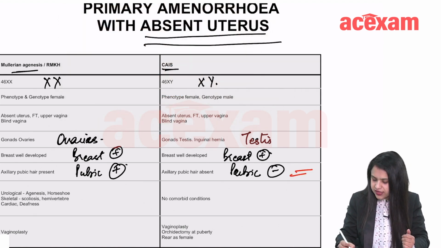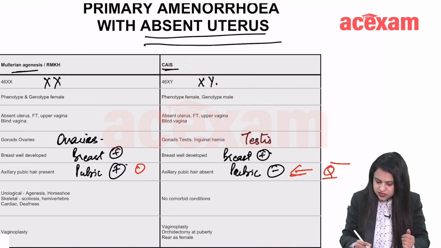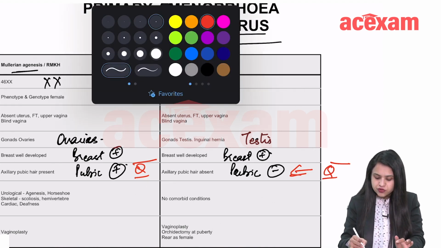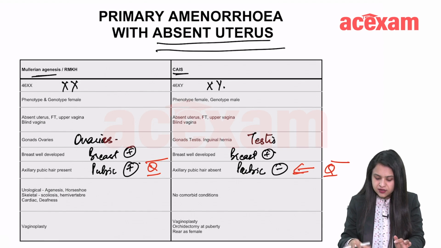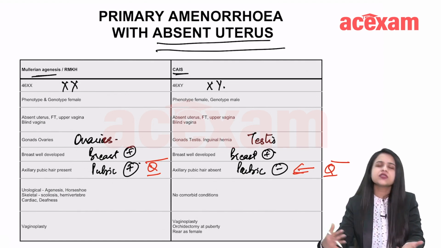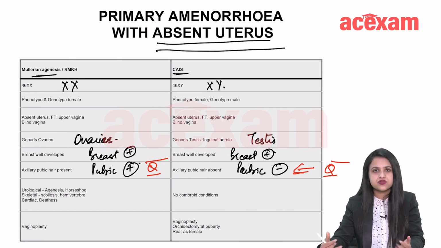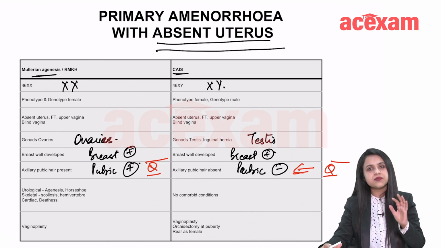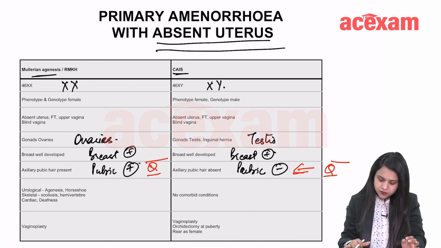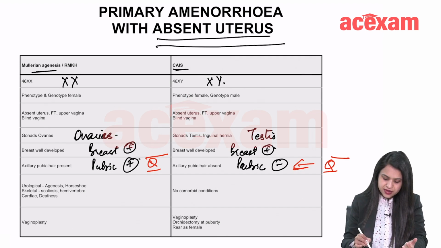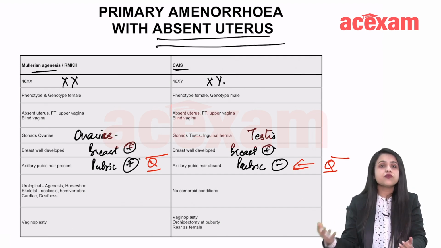This is what they ask in the question, and this is how you differentiate between the two. You will be able to remember it if you know that CAIS, complete androgen insensitivity syndrome, previously called testicular feminization syndrome, presents as beautiful females with hairless body and well developed breasts, right? Unfortunately, MRKH or Müllerian agenesis is associated with a lot of comorbidities.